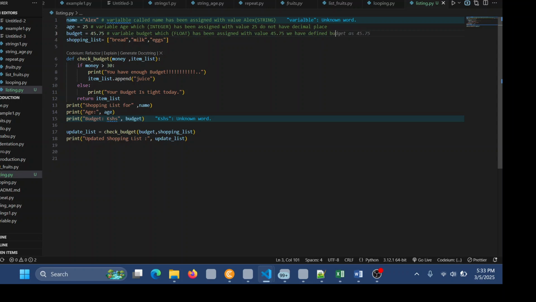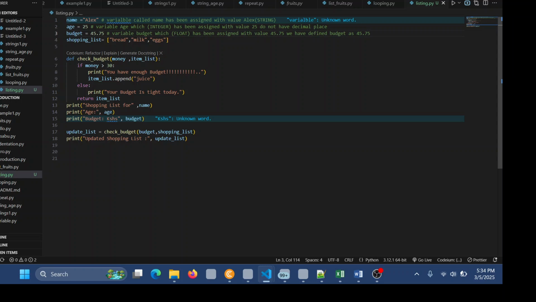Budget. Why is it a float? Because it has a decimal place, 0.75. So float will always be used to handle decimal numbers or decimal places.